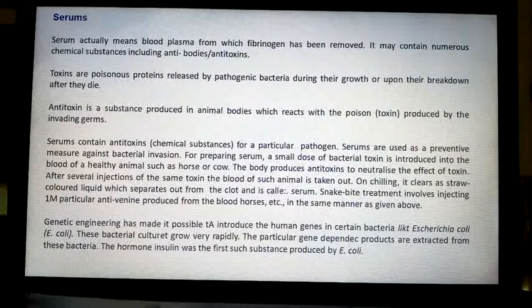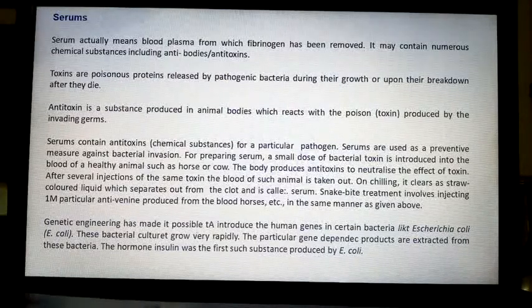For a cow or a horse, a little snake venom will be injected repeatedly. Several times if they inject, and that cow or horse blood will become rich with antitoxins, isn't it? Then that blood is collected, chilled, and the clot is separated, and serum is collected. Now this serum contains a lot of antitoxins, isn't it? And that particular antitoxin is called antivenin, produced from the blood of horses.